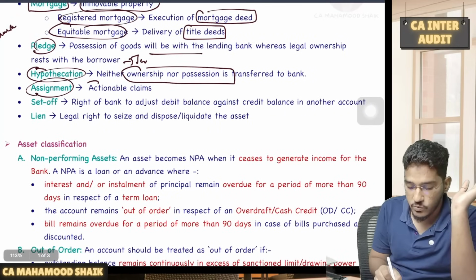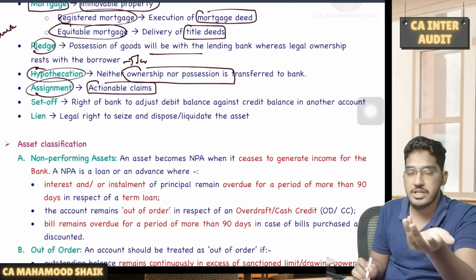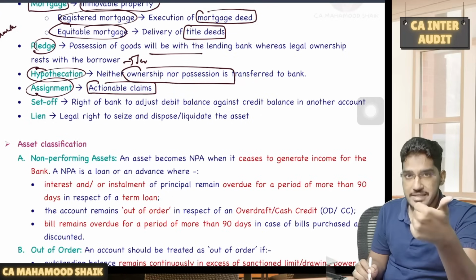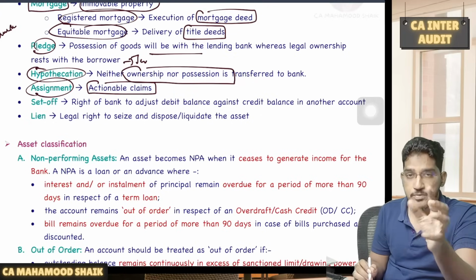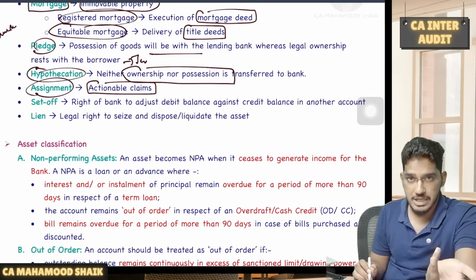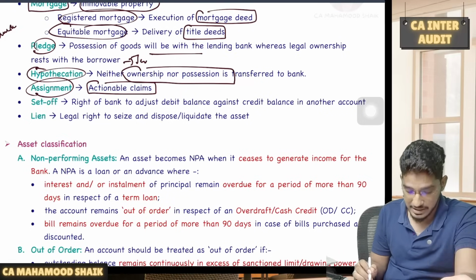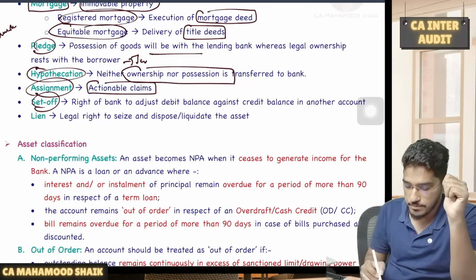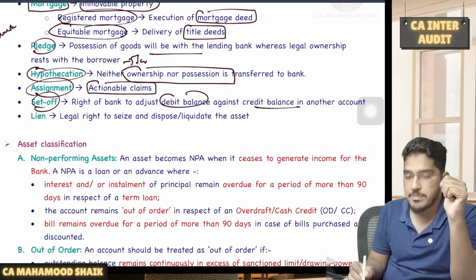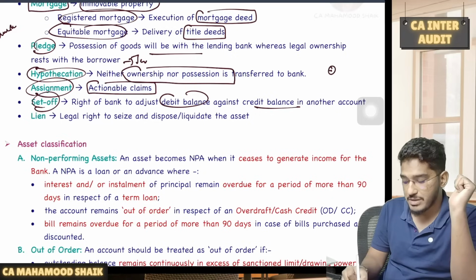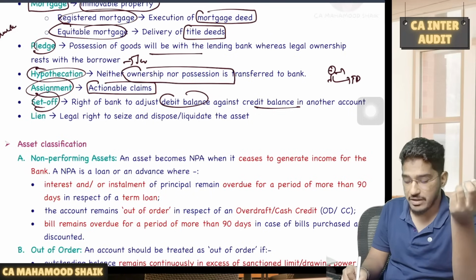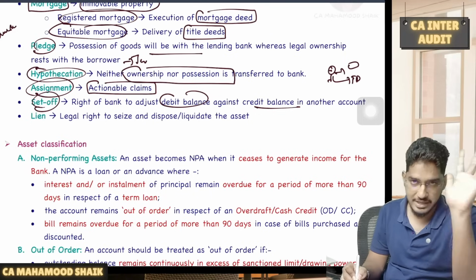Then we have assignment. Whenever actionable claims are offered as a security, you are assigning the right in respect of the actionable claim to the lender. Like you are assigning debtors, or insurance policies. So if you are giving actionable claims as security, that we call assignment. Then we have something called set off. Set off is a right available to the banker to adjust a debit balance against the credit balance in another account. For example, a customer has taken a loan from the bank. He's not repaying that loan, but he has an FD with the same bank. If the bank wants, it will have a right to adjust that loan amount against that FD.